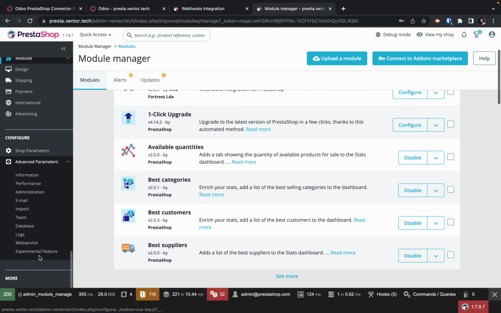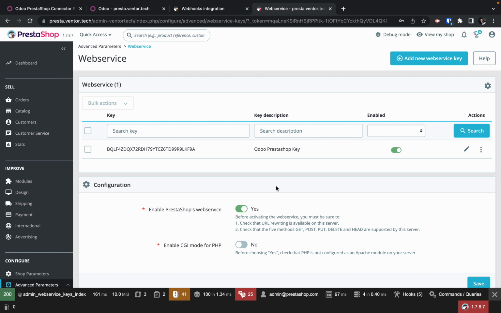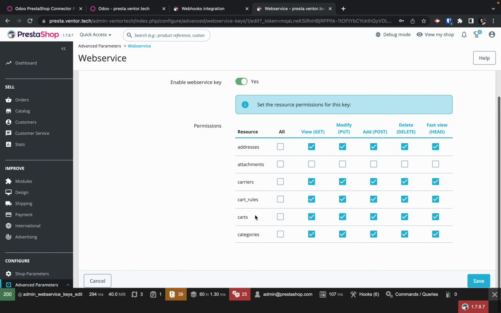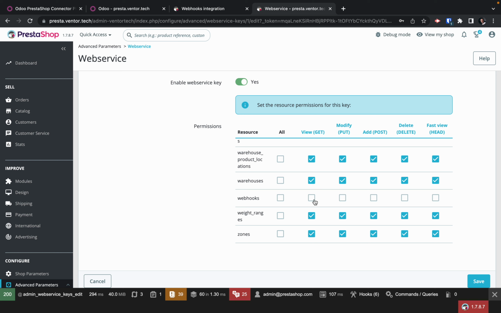And after this, in Advanced Parameters, Web Service, you can go to the web service key, scroll down, and add webhooks as a new resource with permissions. Let's click Save.